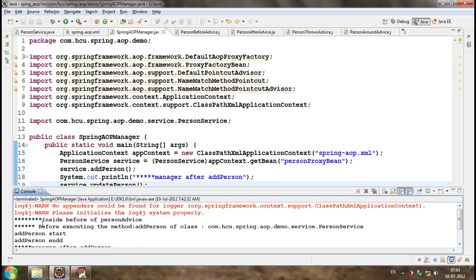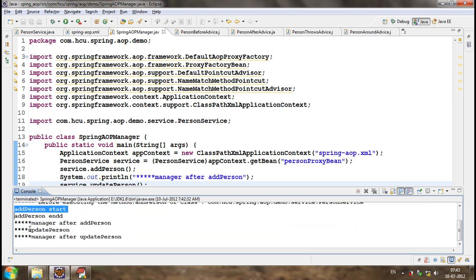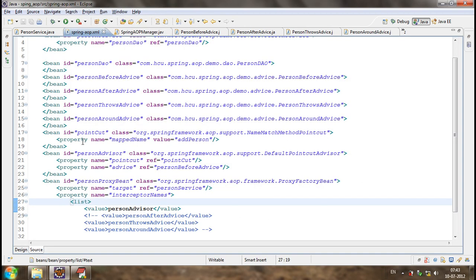But for update person method execution, is the advice called? No. For add person, is the before advice called? Yes. Is the before advice called for update person? No. Just because we have defined a specific point cut, that this advice should be executed only for add person. Okay? That is a point cut.